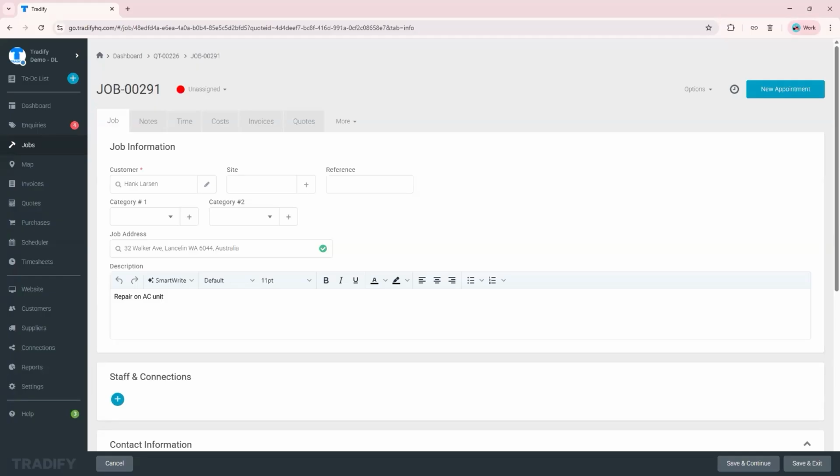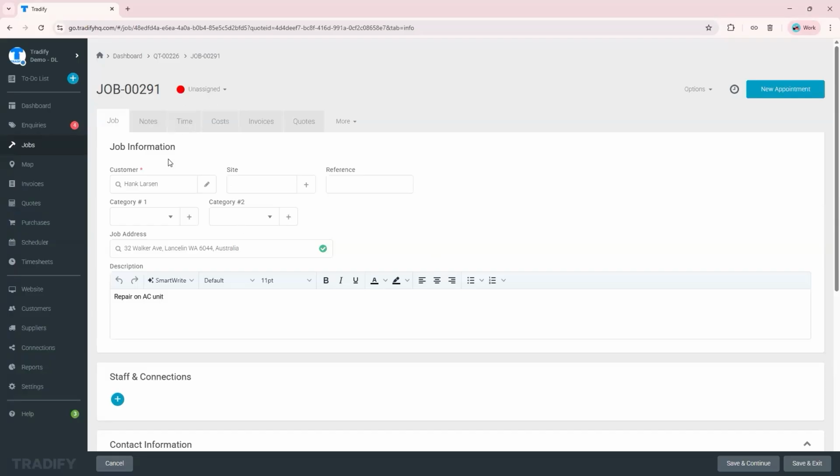So yeah, once that quote is accepted, it's very easy to convert that into a job. So you can track your job now from start to finish: what's scheduled, what's been done, what's still pending. So that means no more chasing paperwork for you, flicking through different pages of your diary and wondering what's happening on site. Everything is visible and organized.